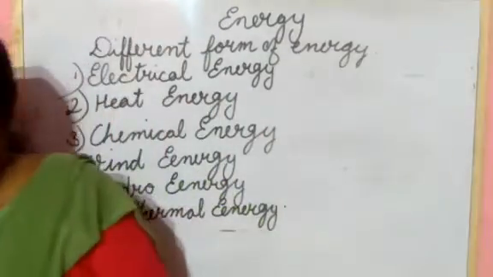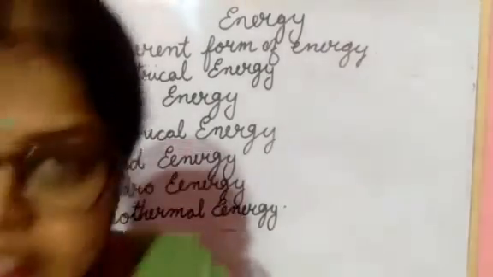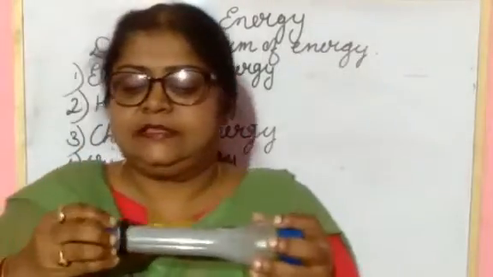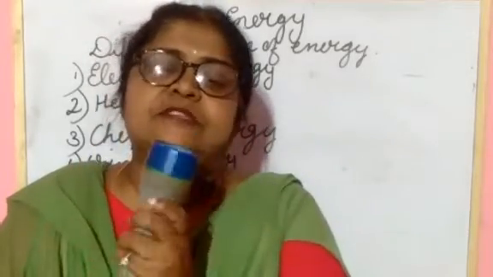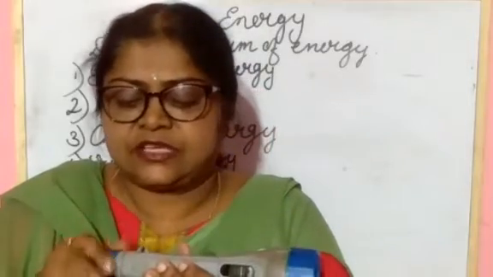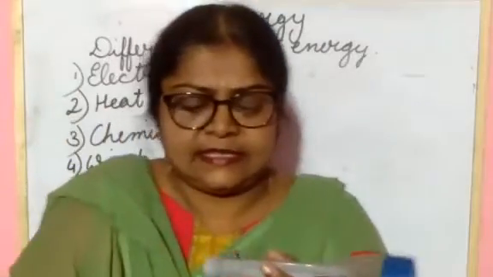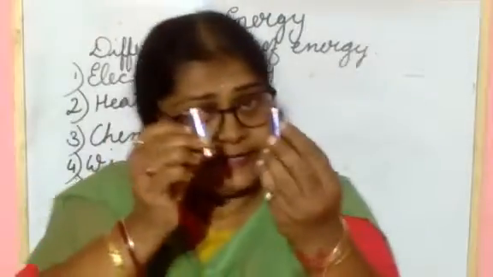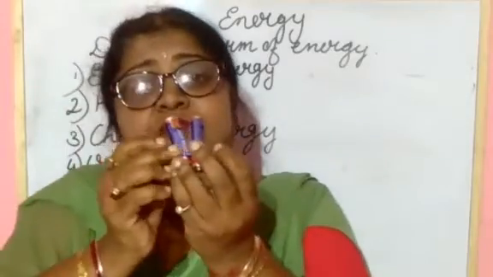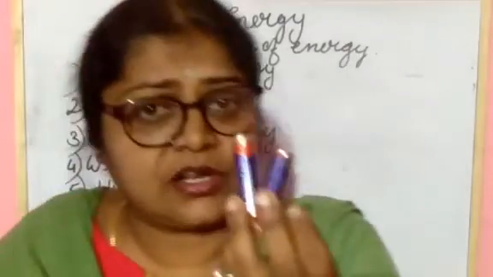Now next, what you see in chemical energy: the dry cell in the torchlight. This is a torchlight. When you open this, what are we using in this torchlight? We are using dry cells. So see, this is the dry cell. This cell we are using in the torchlight. Then only we are getting light from the torchlight.